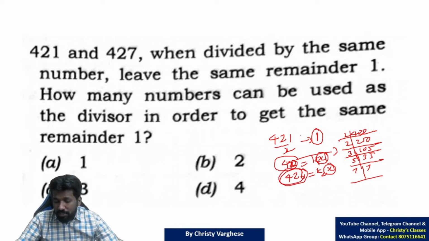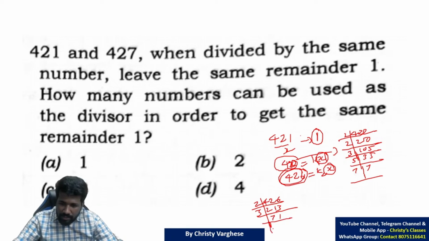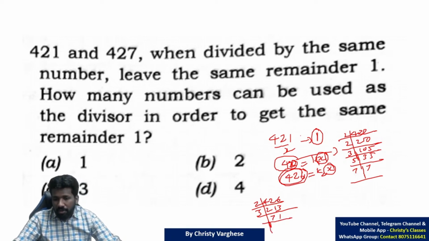And 426, if you factorize it, you will get 2, that is 213. 213 divided by 3 will be 71. And 71 is a prime number, so it cannot be divided further.